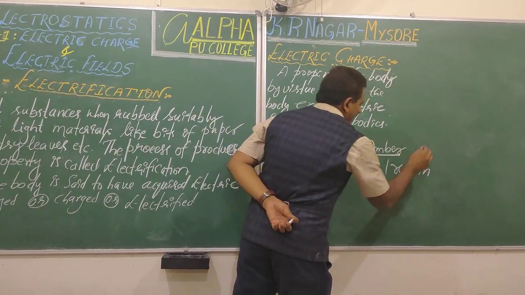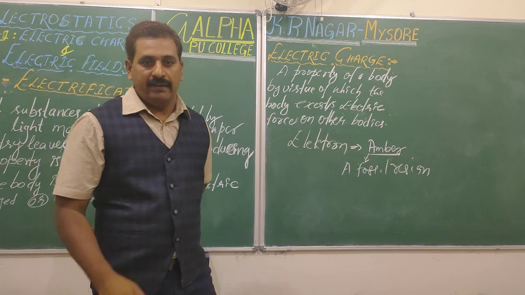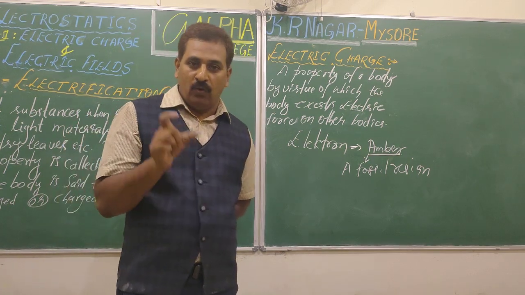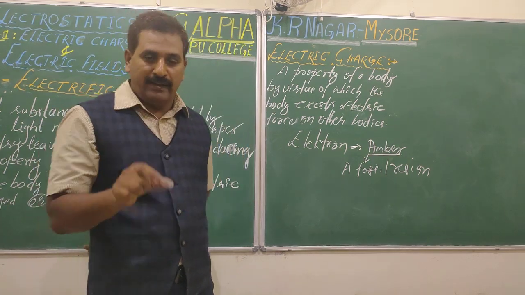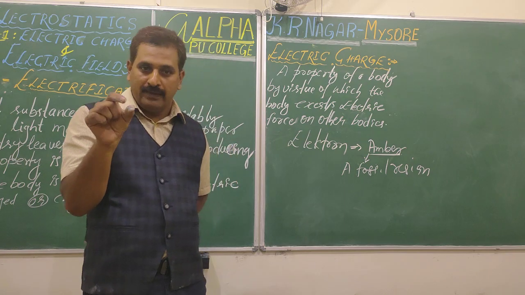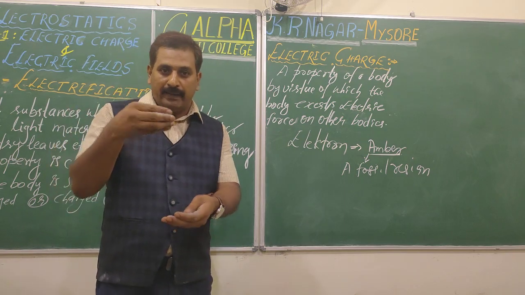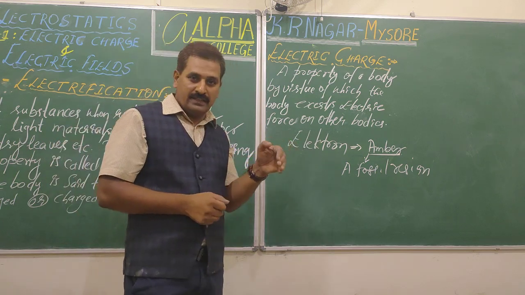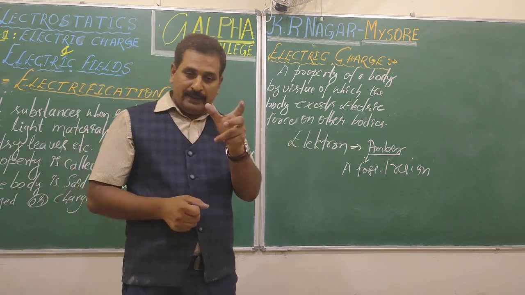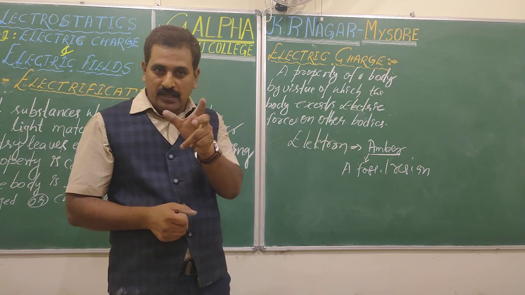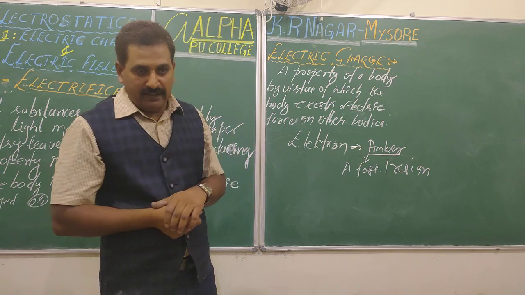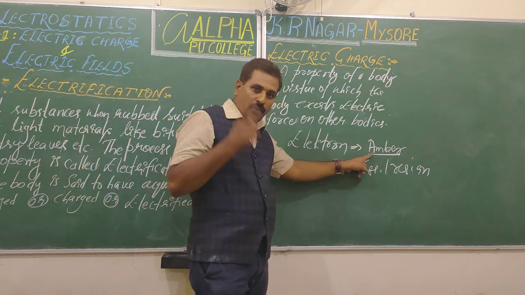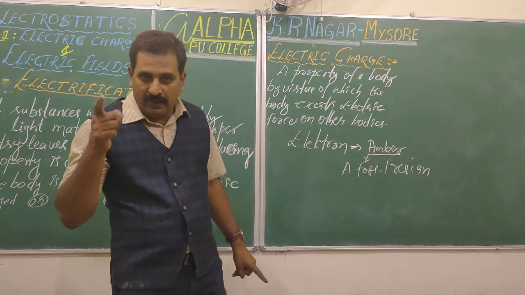What is resin? It is a gum secreted by evergreen plants. A wound made on the stem of a plant secretes some gum. When that gum gets embedded in soil under some pressure and temperature conditions, it will be converted into a transparent, beautiful, yellowish, crystal-like thing that is called amber, from which this was first observed.